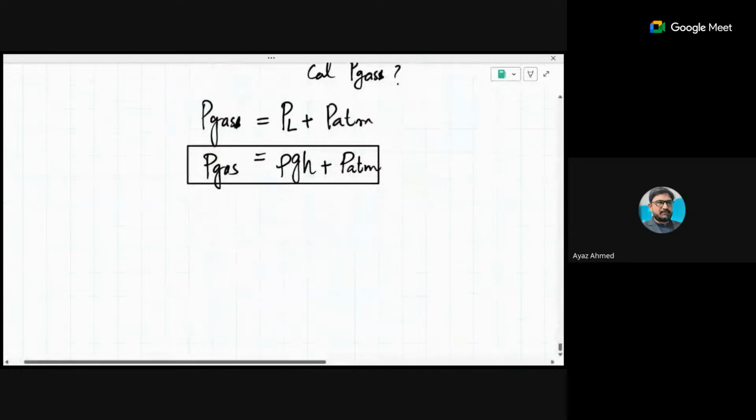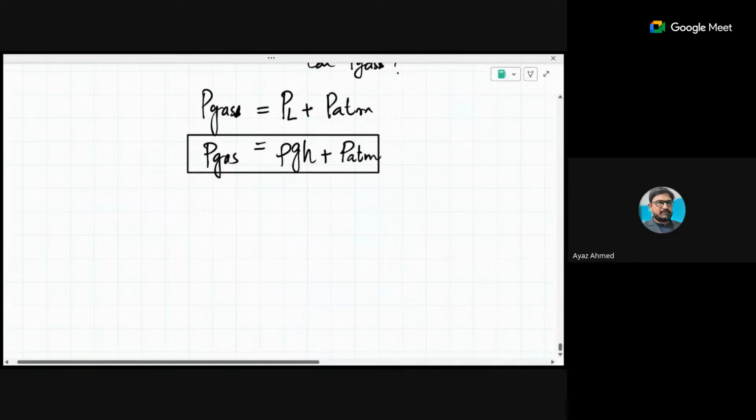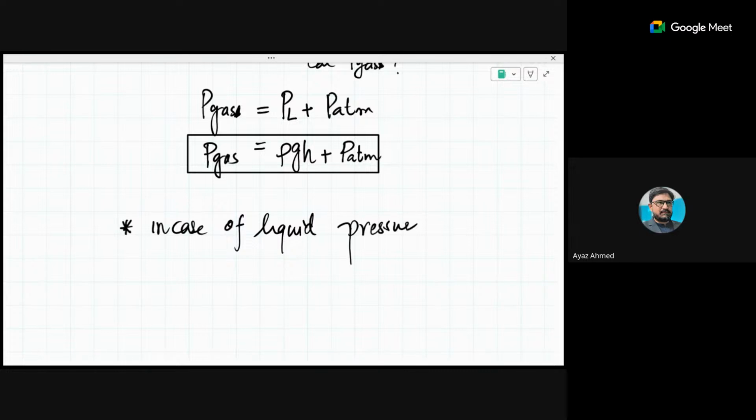One more thing I wanted to add here, that in some of the questions, in case of liquid pressure, do you know what that depends upon? The pressure of the liquid is equal to rho g h.